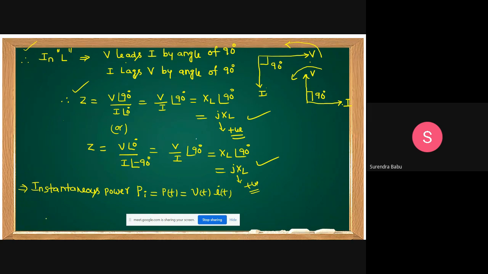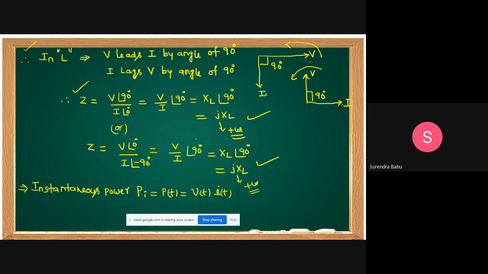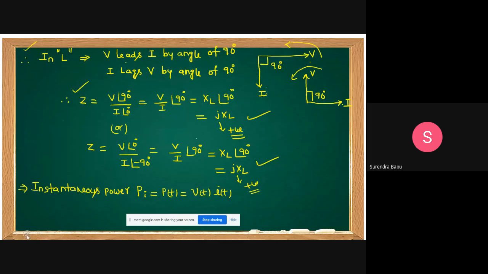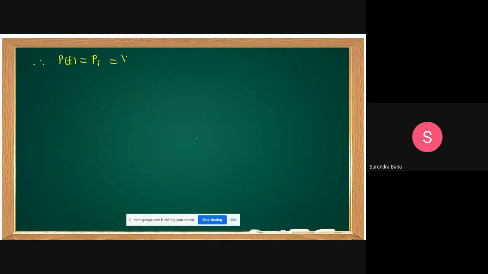What is V of t you got? Vm cos omega t. What is I of t you assumed? Im sin omega t. This is equal to Vm Im sin omega t cos omega t.